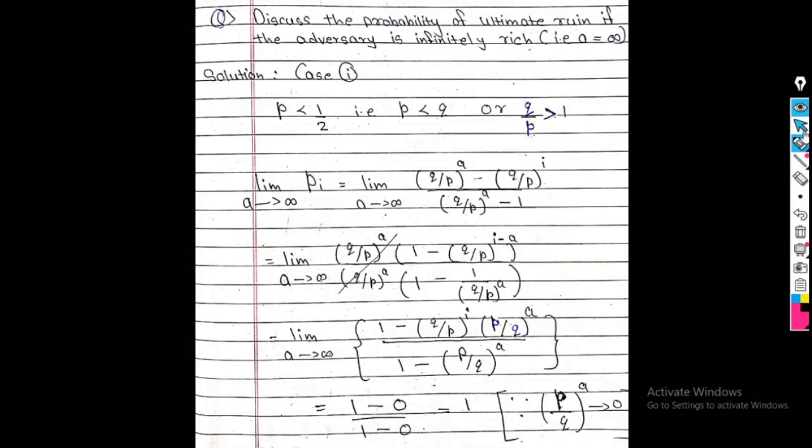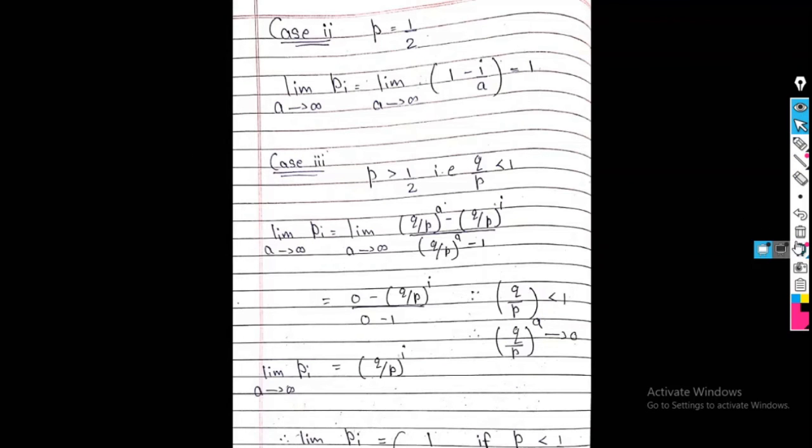Now I will go for my second one. Now the second case is simply p equal to half. I consider here, see, three cases: p less than half, p equal to half, and p greater than half. Okay, now I go for the second case, p equal to half. So simply in that formula, my answer is: the probability of ruin, when p is equal to half, is simply 1 minus I upon a. A tends to infinity. So the final answer is simply 1, because I upon a is 0. So this is the second case.